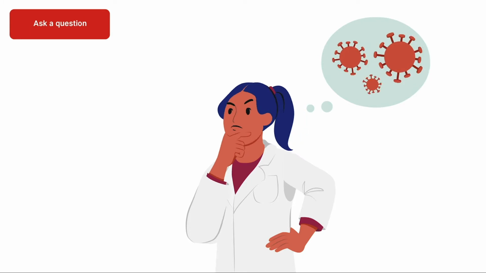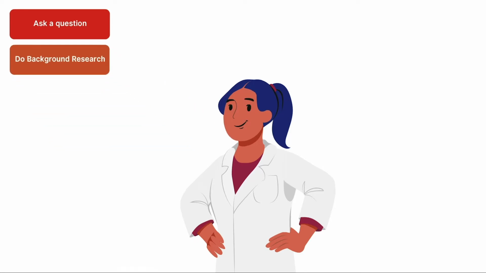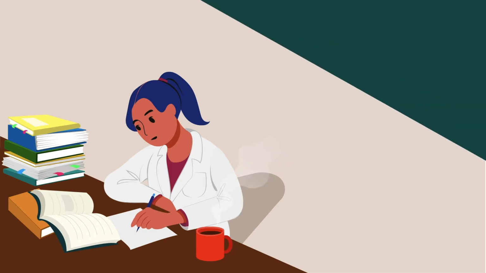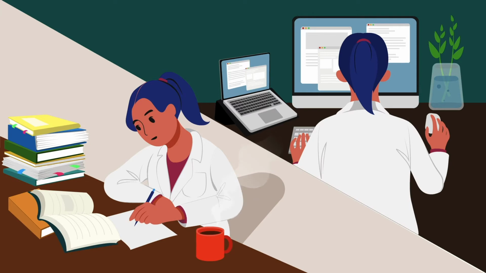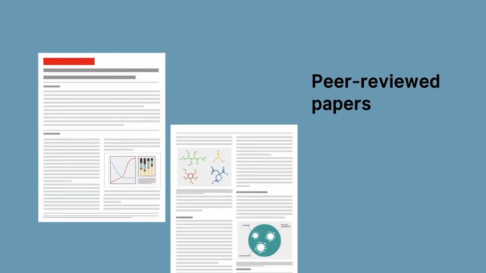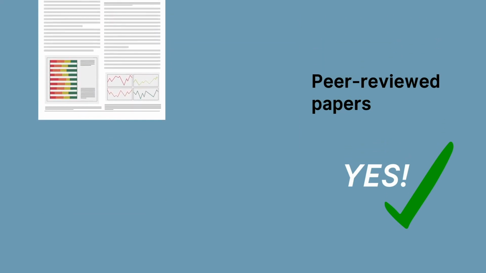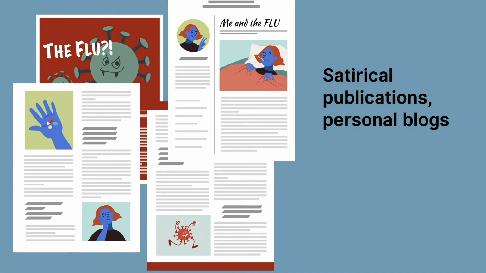The next step is to do your background research. You need to find out what we already know about this topic, and when I say we, I mean everyone in the world. When doing your background research, it's important to consider what sources you're looking at. There are sources that are more and less reliable. For example, peer-reviewed scientific journals and medical agencies are reliable sources. Satirical publications, personal blogs, and sources that anyone can edit like Wikipedia are not very reliable sources.